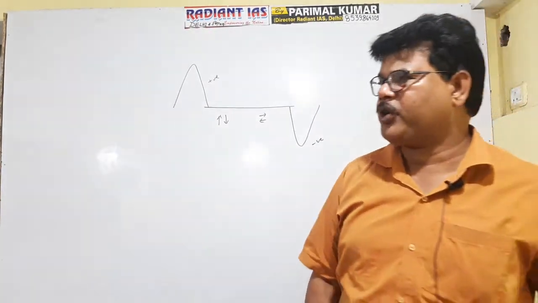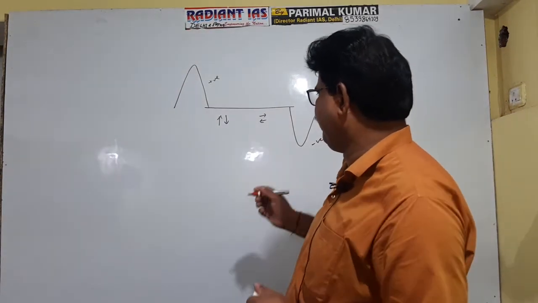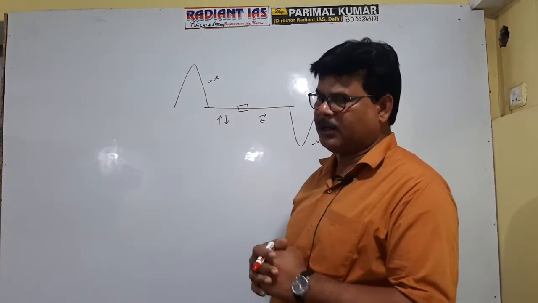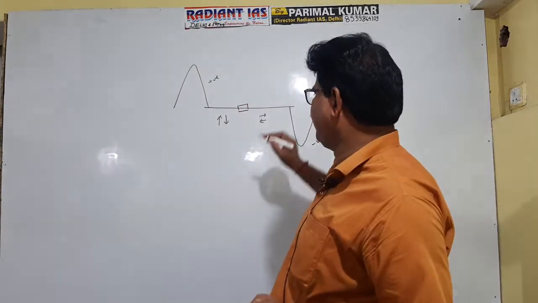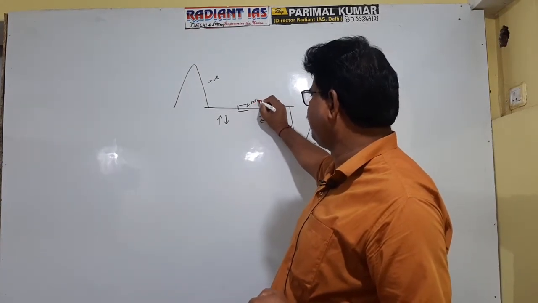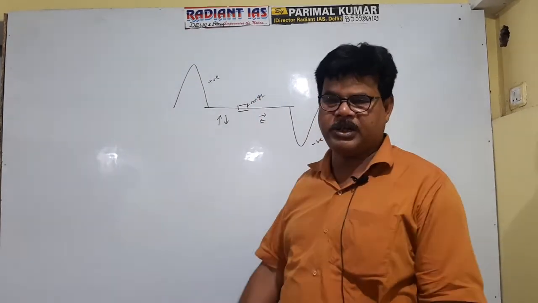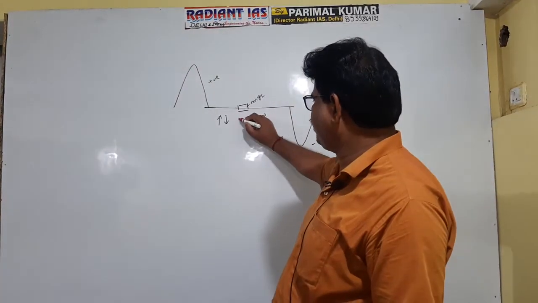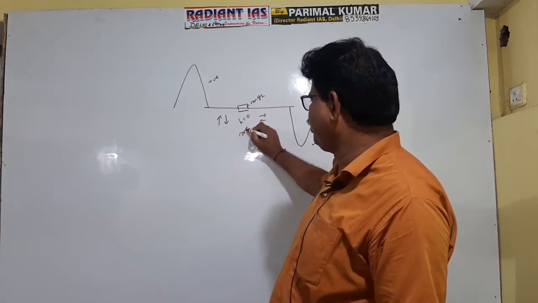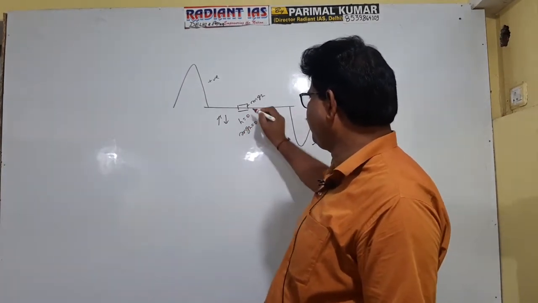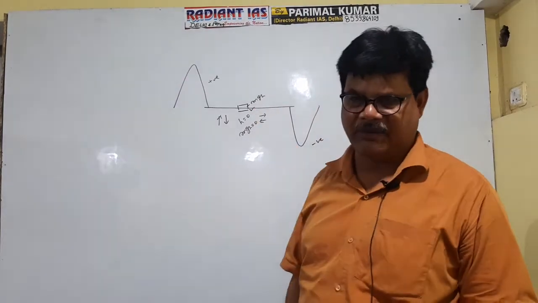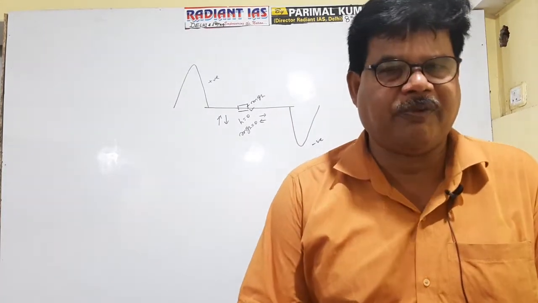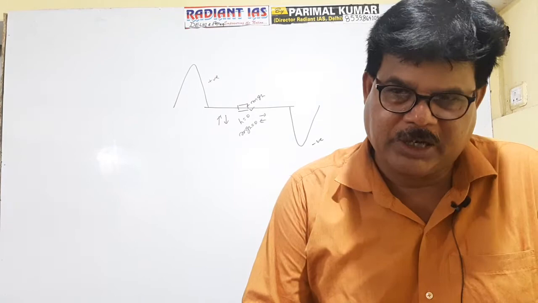Getting well now? Suppose this is the surface which is on average mean sea level, and a rock is held on this surface at the sea level. In this case, its energy will be in the form of mgh. M is the mass, g is the gravitational pull, and h is the height from the sea level. Since h is 0, mgh is equal to 0. It means this rock which exists at the sea level will exist in zero energy state, and zero energy state is referred to as ground state, and it is the most stable state.